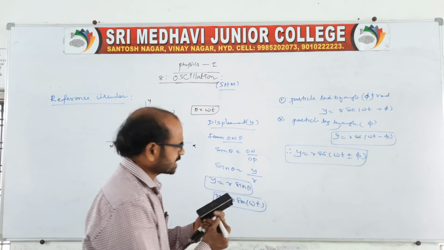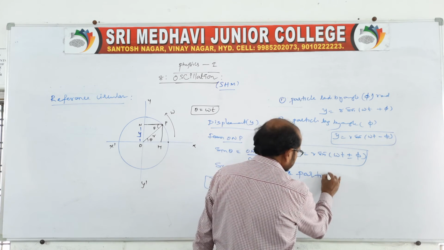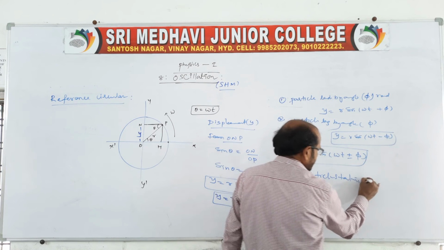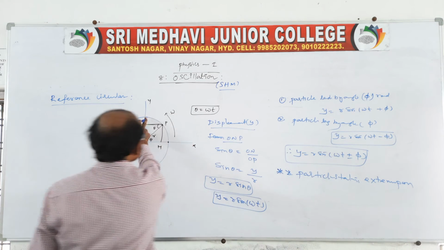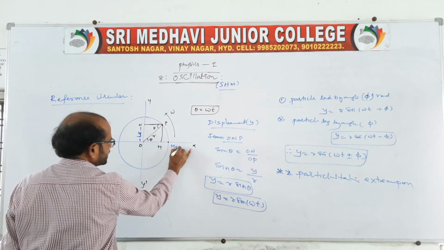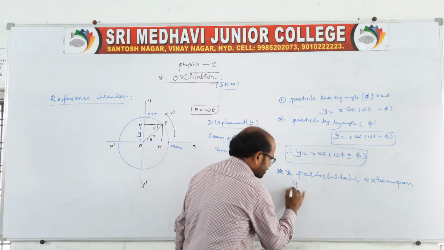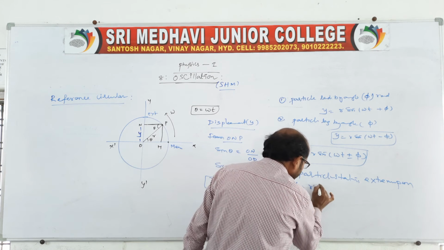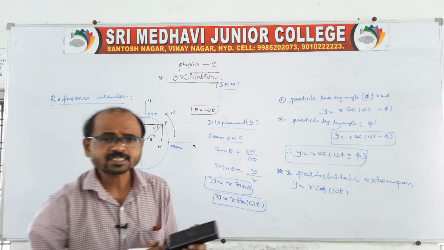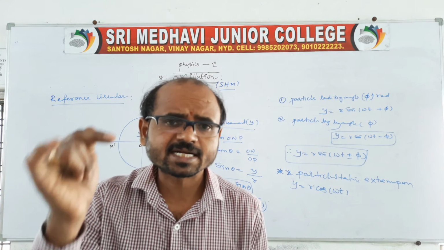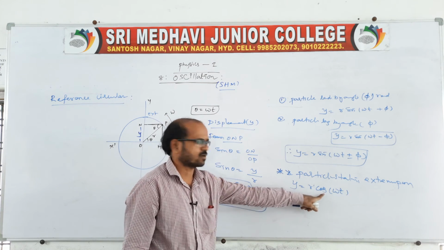Suppose the particle started from extreme position. Yes, it is very, very important. The particle starts from extreme position, that means this is an extreme, right? It is a mean, no? If you are taking this as mean, then we can say this is an extreme position. From this point it is started, the equation is represented in terms of cos, we get r cos omega t. When the particle starts from extreme position, it is represented as y is equal to r cos omega t.